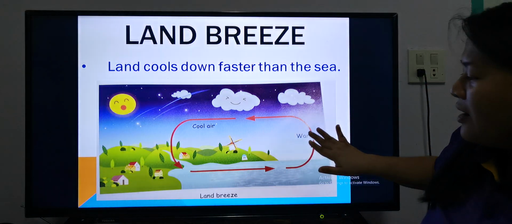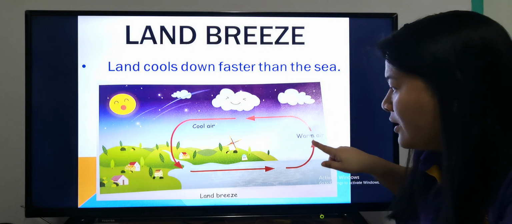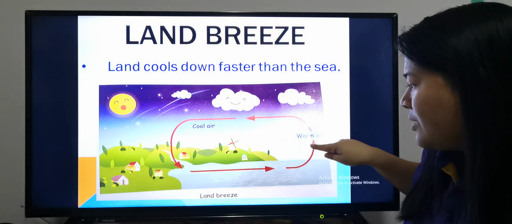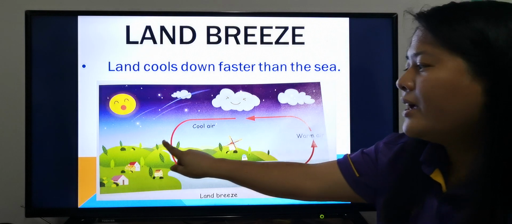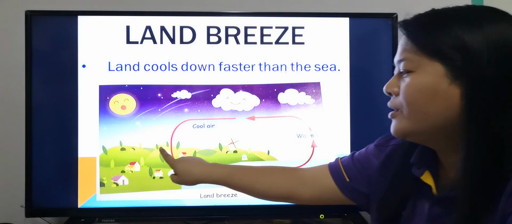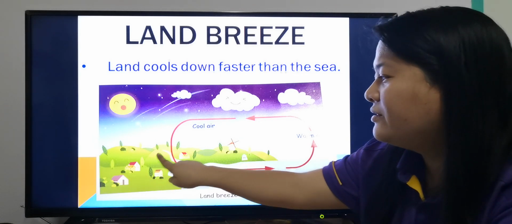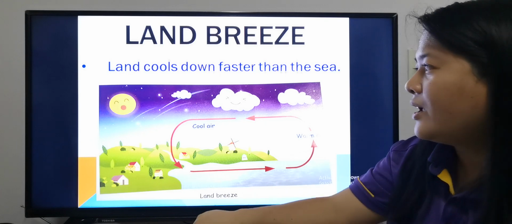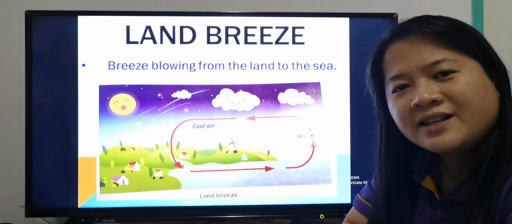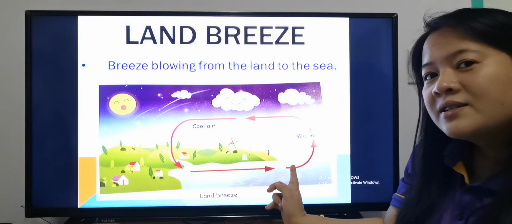So the air above the sea is still warm and it will rise. Okay, so the air above the sea is warm, it will rise, and the cool air above the land will take its place. So there will be air moving from the land to the sea. Okay, that's why it's called land breeze. It's a nice and gentle wind blowing from the land to the sea.